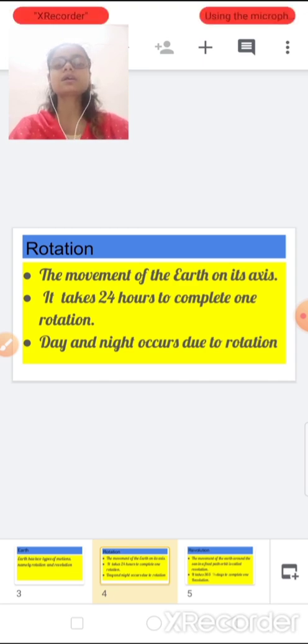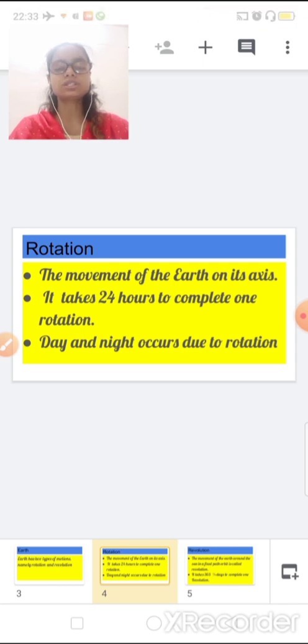Third thing is day and night occurs due to rotation. As you all know, one day is equal to 24 hours, and day and night occurs due to the rotation of the earth on its axis.